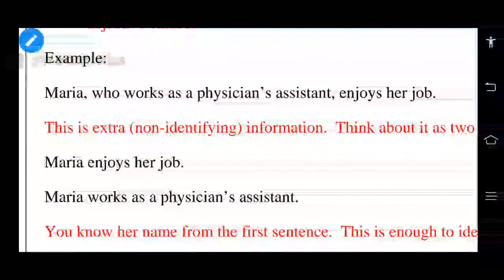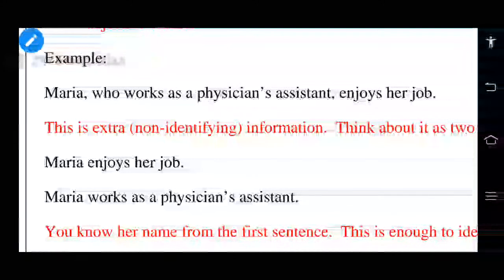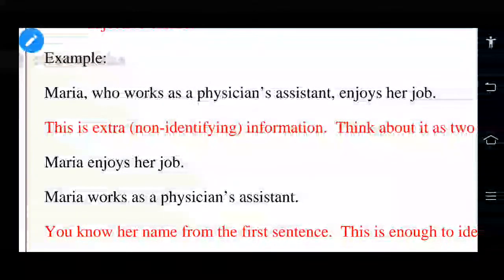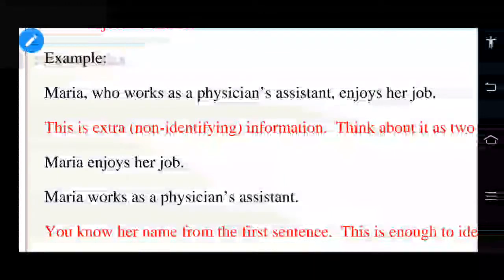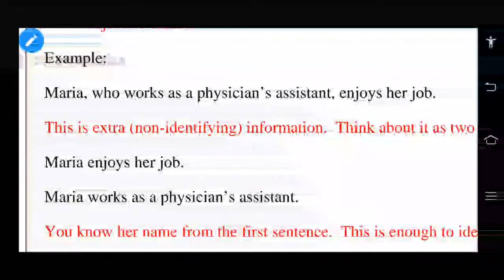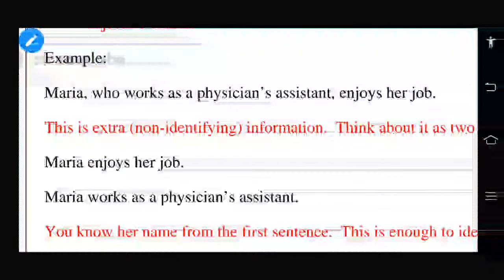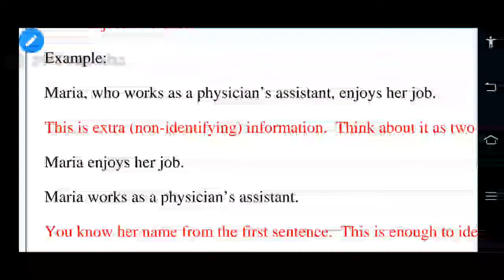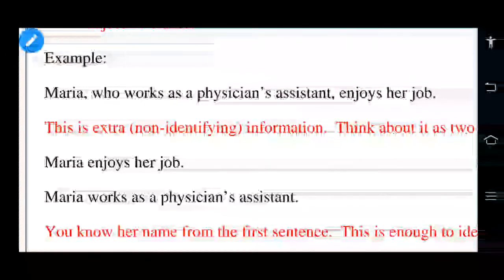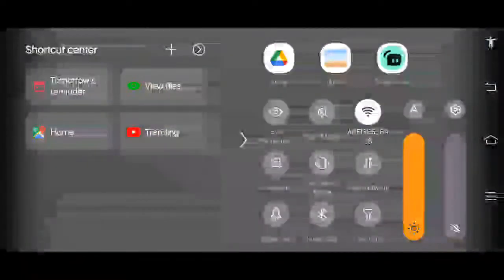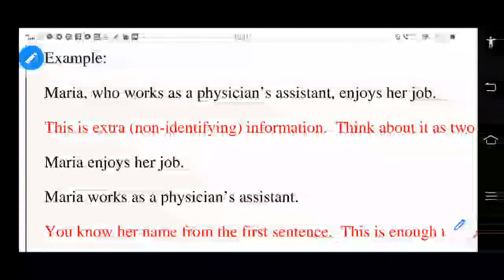Now, by seeing this sentence, can you say, is it extra information or essential information? Yes, it's an extra information. How could you say? By using the punctuation marks. So, comma, sometimes you use directly hyphen. Very good. Okay, you people told it's an extra information, but how? Did you find it's extra information? That is my question. So how did you find out?